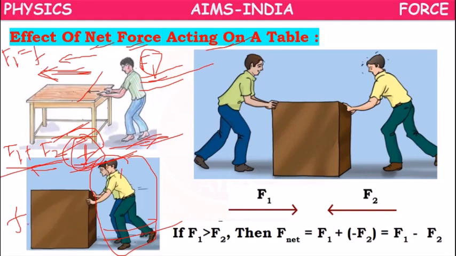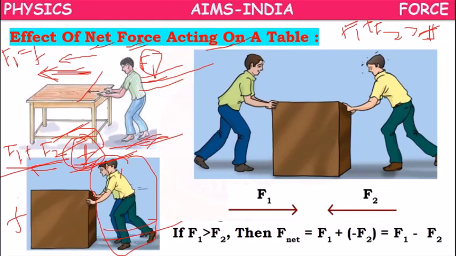If the table is moving, it means F1 plus F2 is greater than frictional force small f. That's why this table is moving. What will be the net force here? F1 plus F2 minus f. So their difference will be the net force.